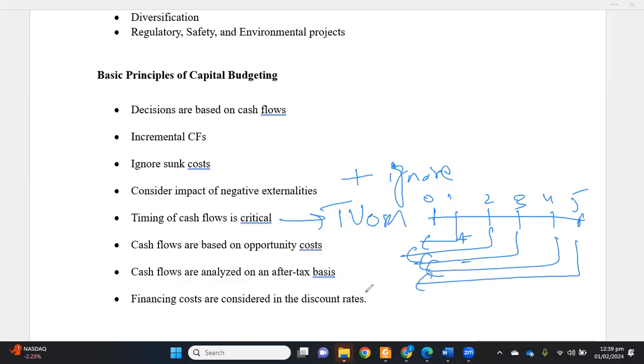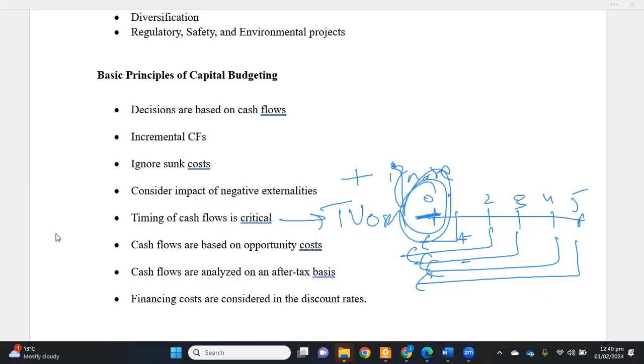Discounting means calculating present values. Compounding means calculating future values. So we need to discount all the cash flows, and then, based upon that, decide whether the project is profitable or not. So obviously this discounting has to be done. We cannot simply add and subtract all the cash flows over the timeline like this.